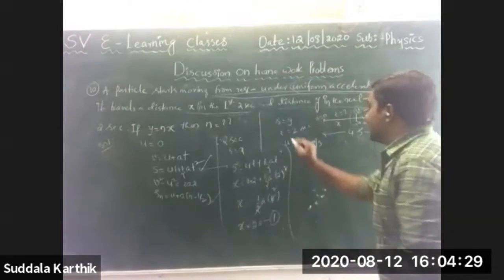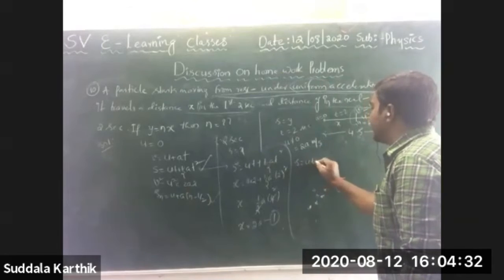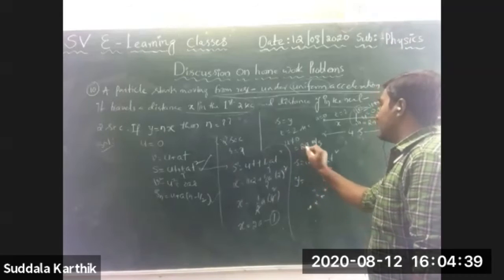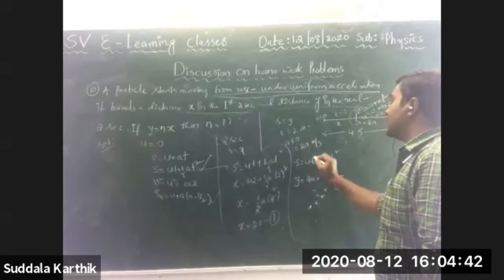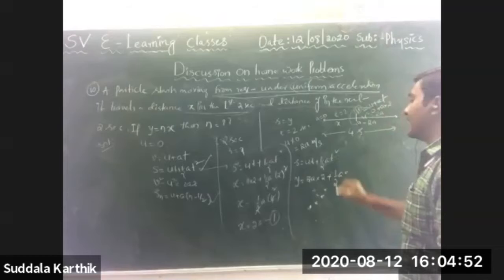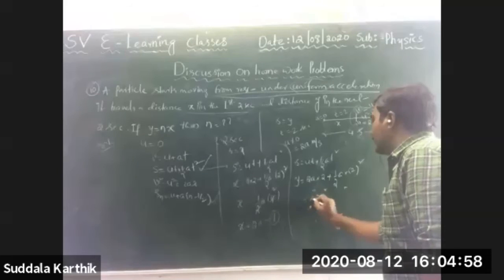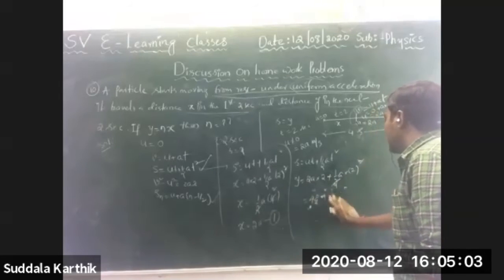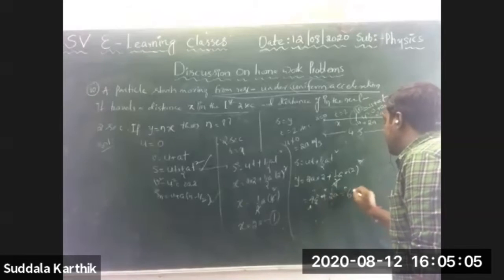Then what do you have to do? Yes, again s is equal to ut plus half at square. Right, Nana? So s is equal to y. U is equal to how much, Nana? 2a. T is equal to 2. So 2a into 2, plus 1 by 2 a into t square, which is 2 square, 4. So 2 into 2, 4a, plus 1 by 2 a into 4 gives 2a, Nana. So finally 6a you got, Nana.